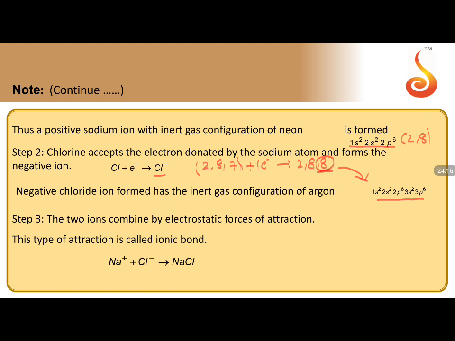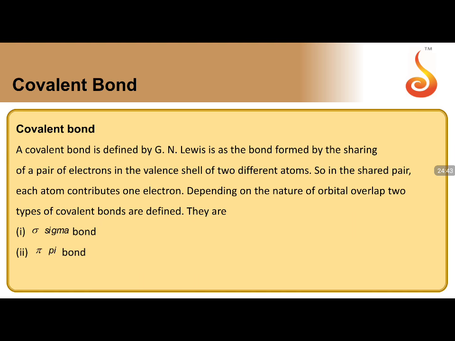The two ions combine by electrostatic force of attraction, resulting in the formation of an ionic bond. So Na plus combines with Cl minus, resulting in the formation of NaCl. I have already explained the formation of ionic bond in terms of sodium and fluorine, so I am just showing you the electronic configurations and the formation of the bond in NaCl. Hope it is clear. Now we'll move to the next slide.